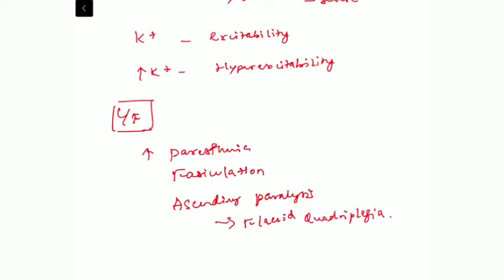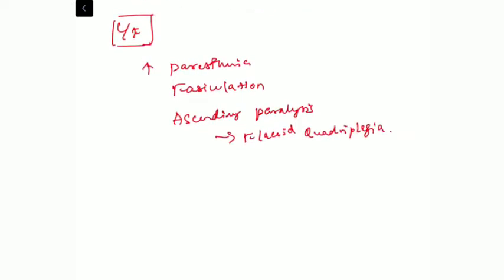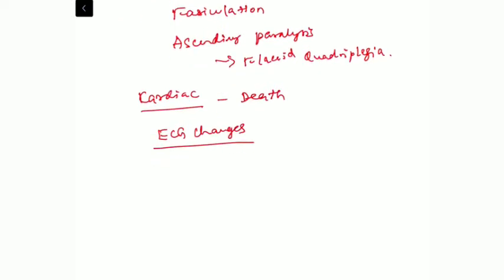But most of the time the main complication of hyperkalemia is cardiac hyperexcitability. This is the most common cause of death related to hyperkalemia, because excitable tissues are more activated in the cardiac myocytes. We have different sets of ECG changes in hyperkalemia, which will be discussed in our ECG section.